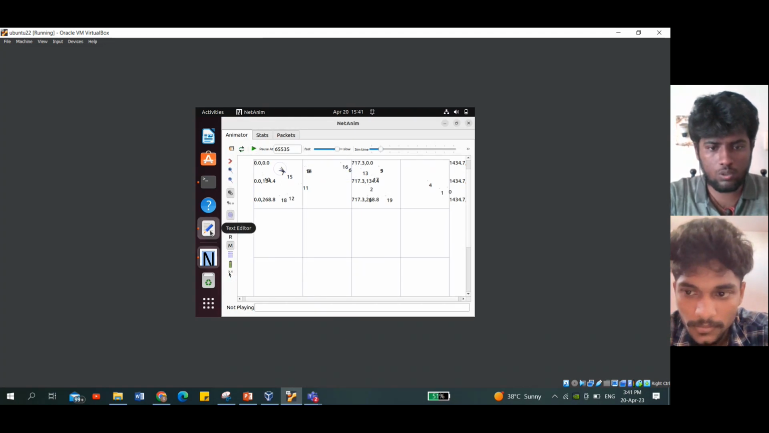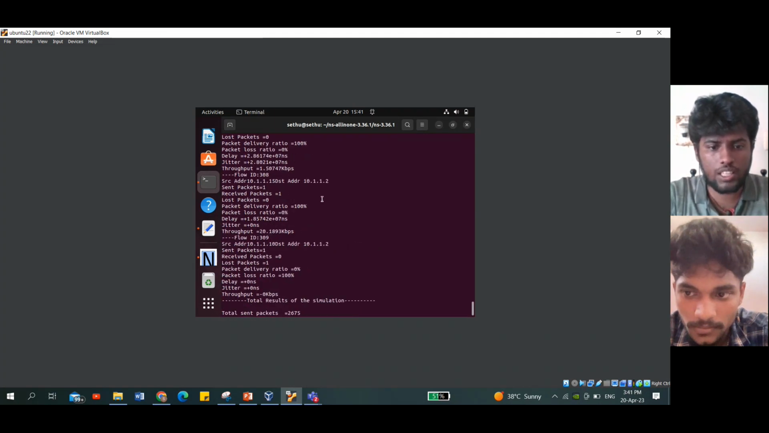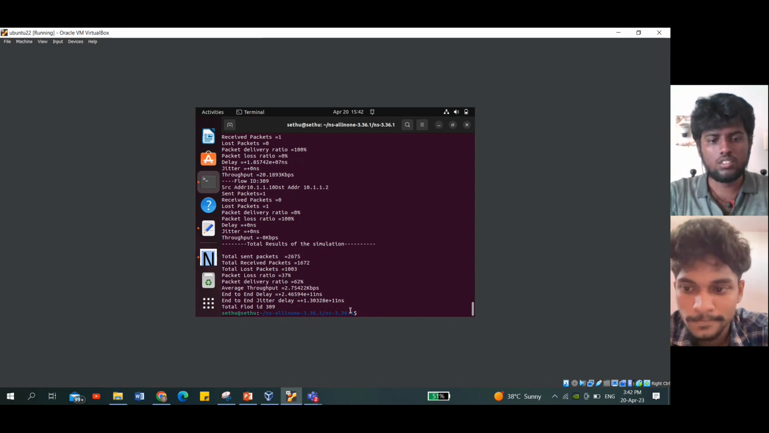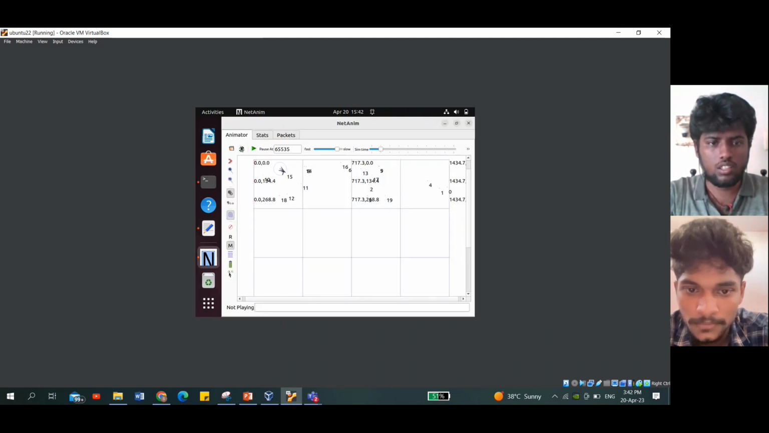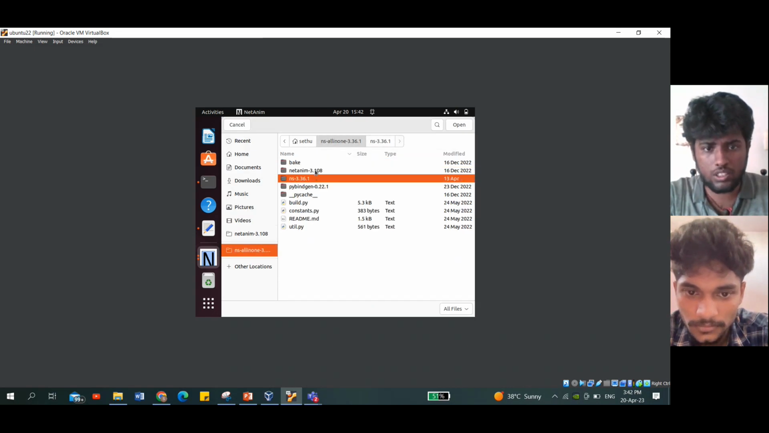I will stop this and go to the FANET. Now the FANET simulation has run, and you can see the total number of values that have been transmitted and received, the PDR ratio, average throughput, delays, and all. This is for the total simulation. And for this one, we are going to see the NetAnim simulation.